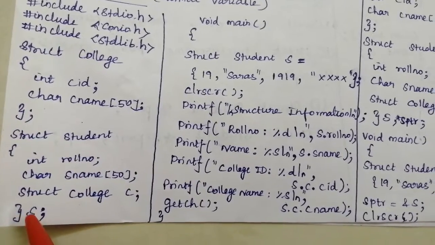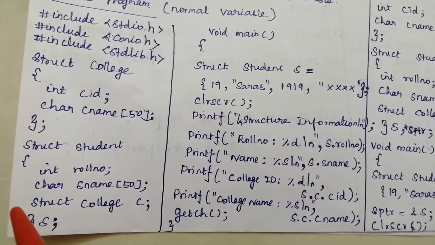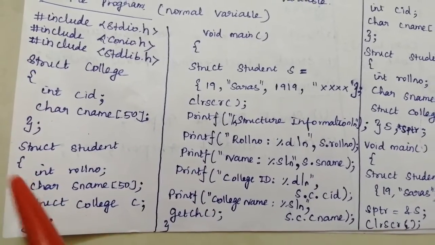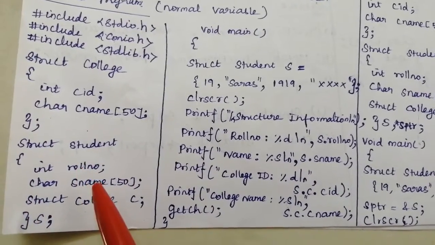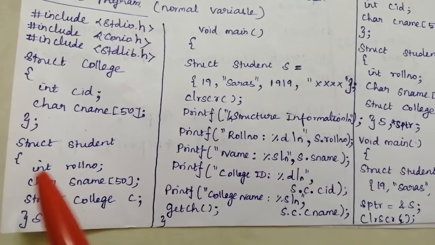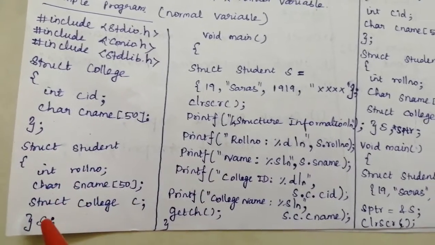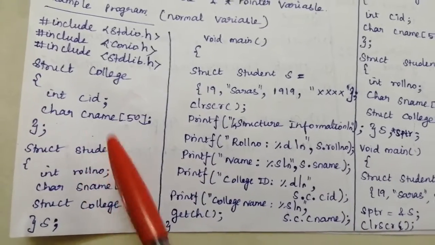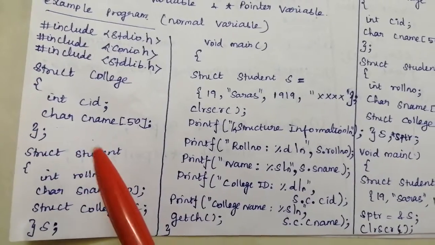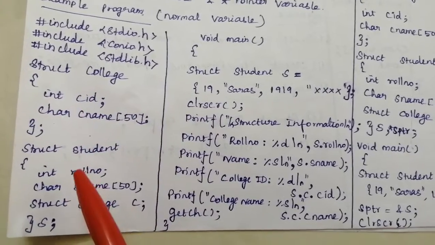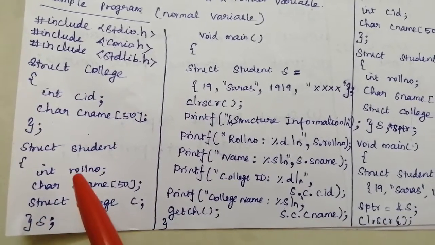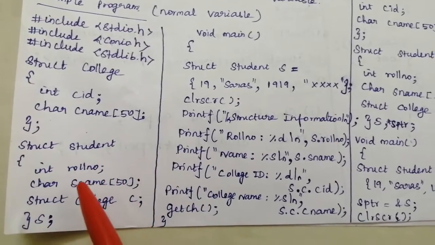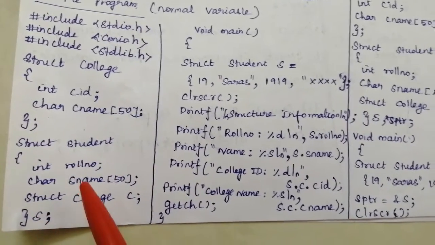If we are using a normal structure variable, then the dot operator, otherwise known as the period operator or member access operator, lets us access the members present in that structure. Suppose we want to access this member, then s dot roll number will be useful. If you want to access the student name, s dot s name.